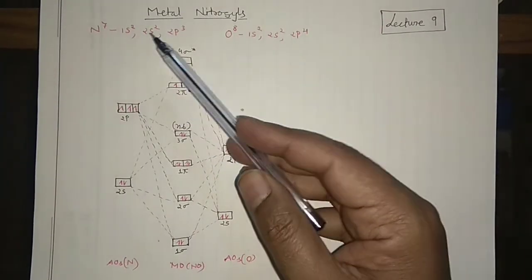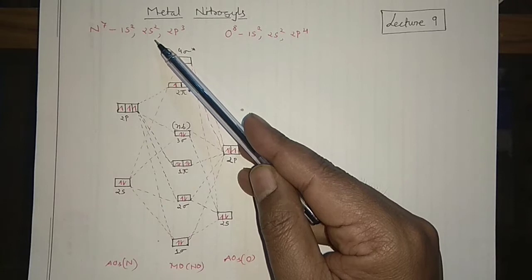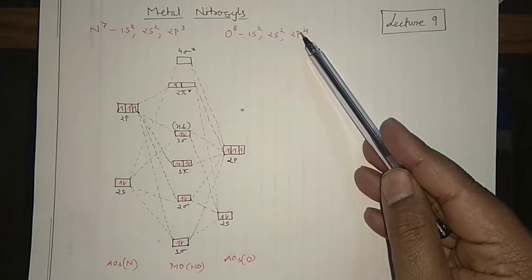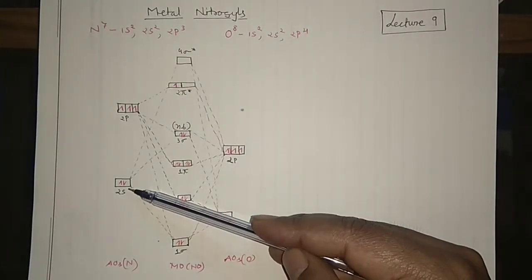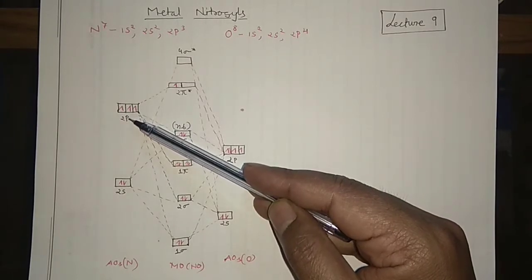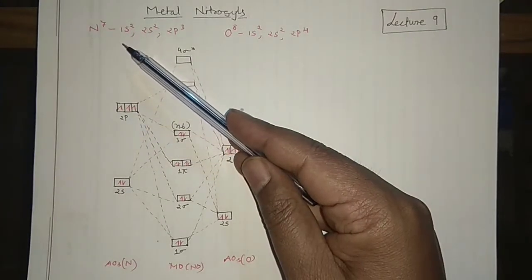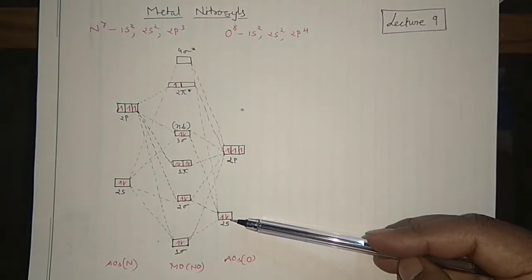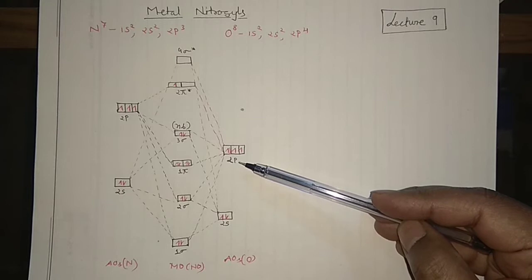And if you see here, nitrogen has an atomic number of 7, so it will have 5 outermost electrons which will take part in the bonding. And oxygen has 8, so it will have 6. So in total I have 6 plus 5, that is 11 electrons. You can see here 2 electrons of nitrogen in the 2s, and 3 electrons in the 2p atomic orbitals of nitrogen. I didn't draw the 1s orbital because they are core electrons, there is no need to draw them. Similarly you can see here the 2s orbital containing 2 electrons of oxygen, and these are the 4 electrons of the oxygen present in the 2p orbital.